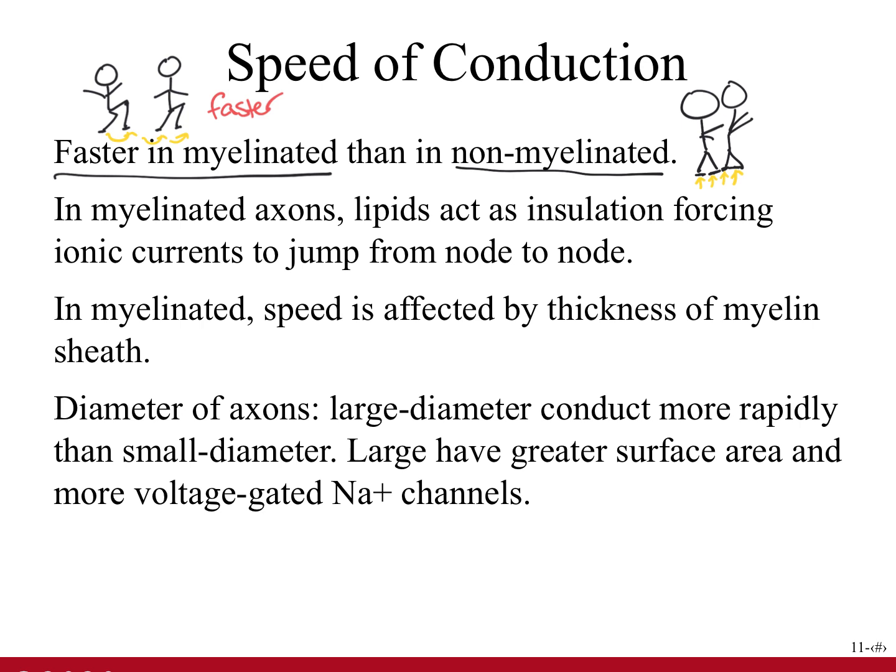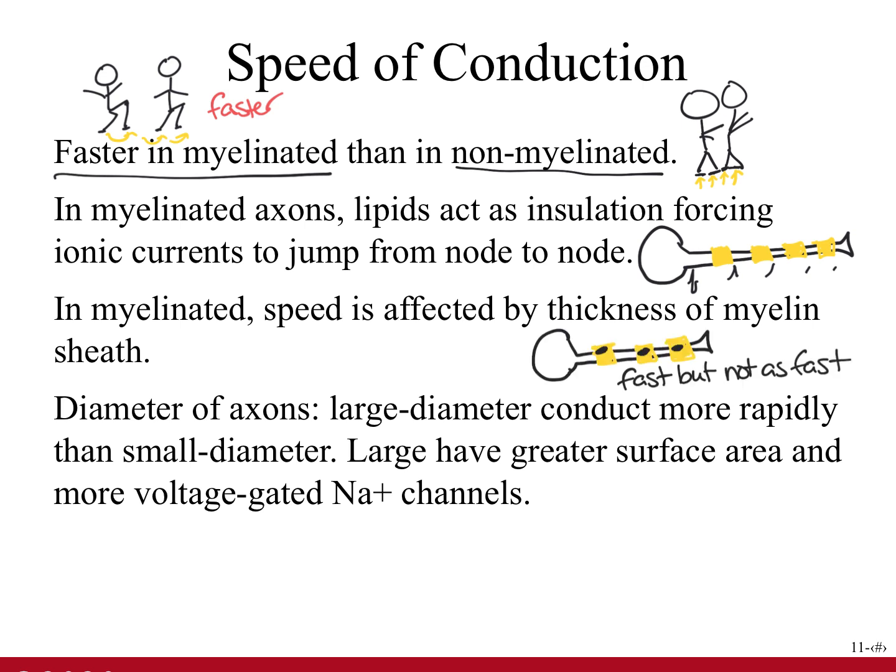The generation of action potentials at nodes of Ranvier occurs so rapidly that as many as 30 successive nodes of Ranvier are simultaneously in some phase of an action potential. The speed of action potential conduction is also affected by the thickness of the myelin sheath, which is determined by how many times oligodendrocytes in the central nervous system or Schwann cells in the peripheral nervous system wrap around the axon. Heavily myelinated axons have a thicker myelin sheath, and they conduct action potentials more rapidly than lightly myelinated axons.